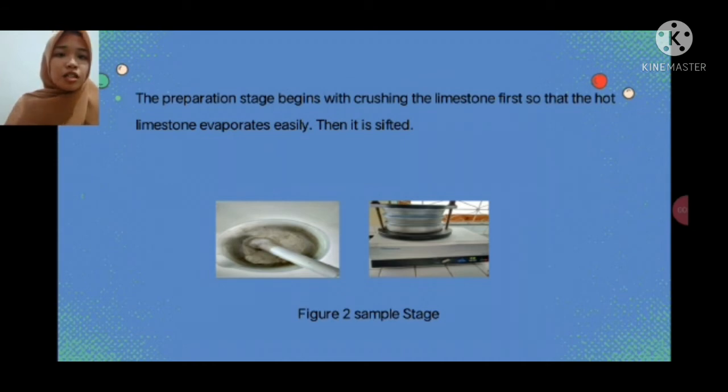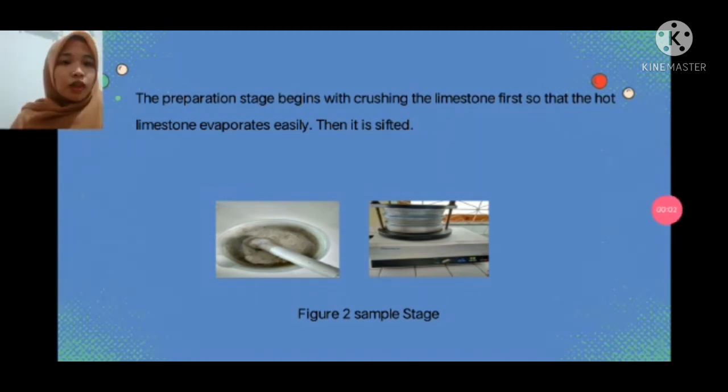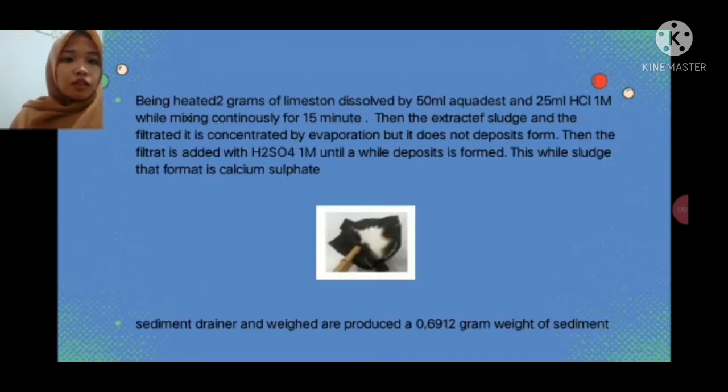The preparation step begins with crushing the limestone first so that the limestone evaporates easily. Then it is sifted. Figure 2, sample stage. Then 2 grams of limestone is dissolved by 50 ml aqueous and 25 ml hydrogen chloride 1 molar while mixing continuously for 15 minutes.